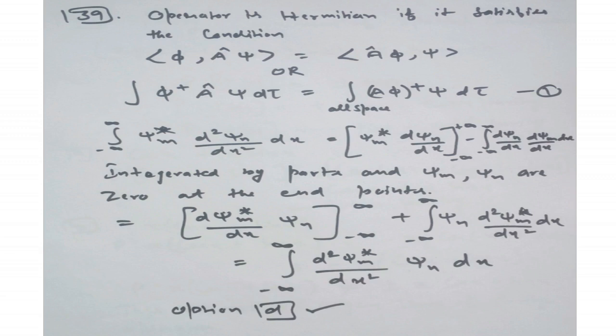Now here you can see that option D is the double derivative. So here when we put this double derivative in equation 1, you will get integral minus infinity to infinity psi m star double derivative psi n dx. Now integrate this by parts and remember that psi m and psi n are 0 at the endpoints. Now after solving this integral, you will get integral minus infinity to infinity double derivative of psi m star psi n dx. So that means it satisfies condition 1. So that's why option D is our right answer.